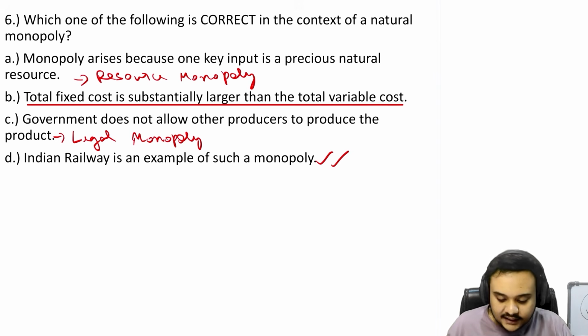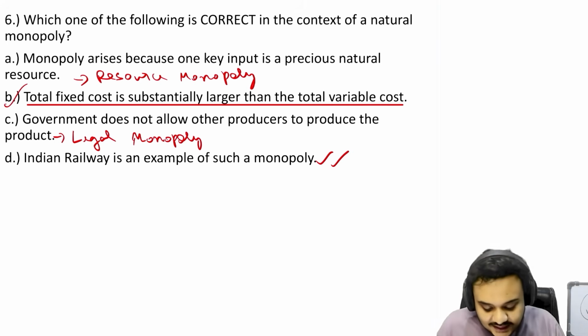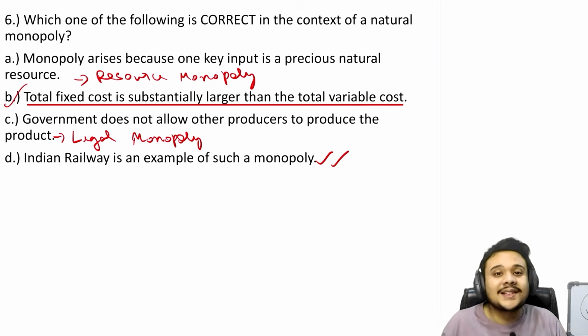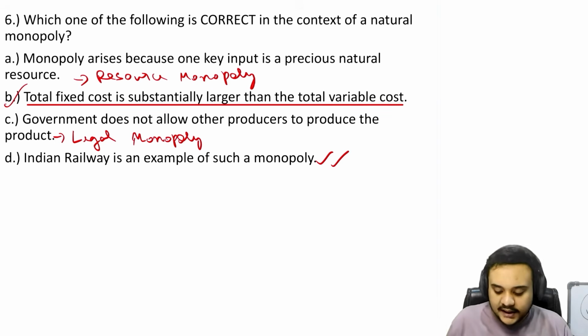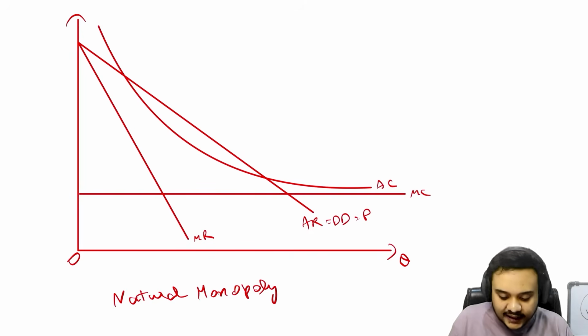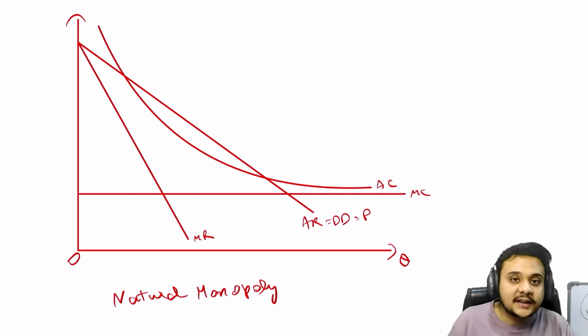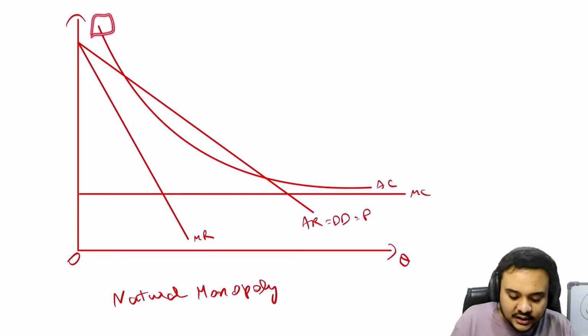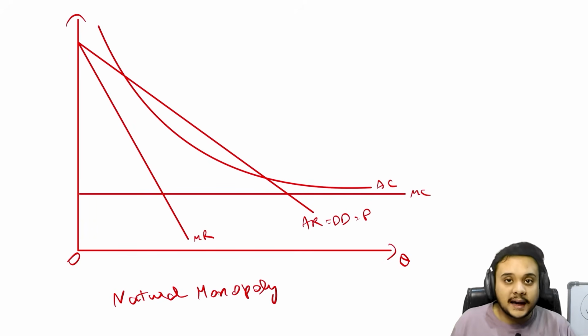So that is why the most appropriate option is this: that the total fixed cost is substantially larger than the total variable cost. This is the defining characteristic, the defining feature of a natural monopoly, that because of the very, very high fixed cost in the beginning, the average total cost is going to be high. That is why not everyone can enter this industry. You can say that you are a very small firm and you want to enter the railways of India, right? You will be kicked out.